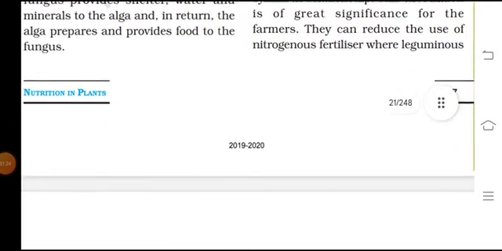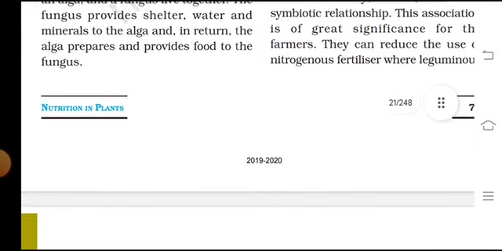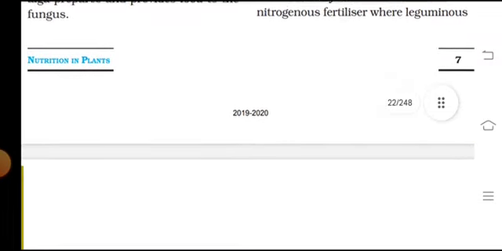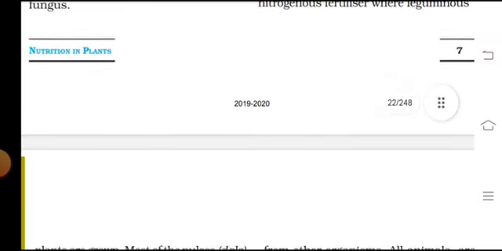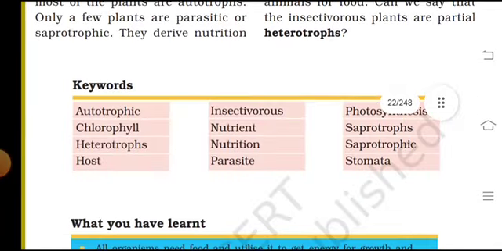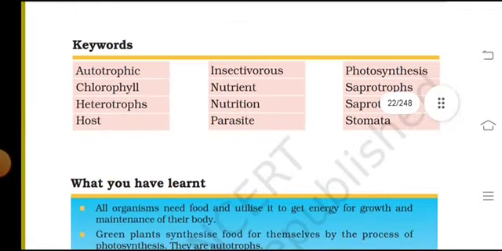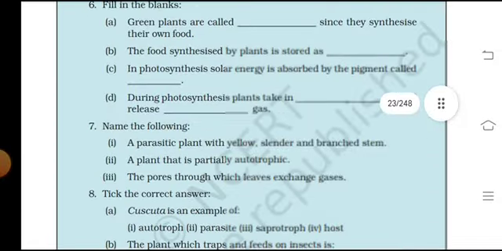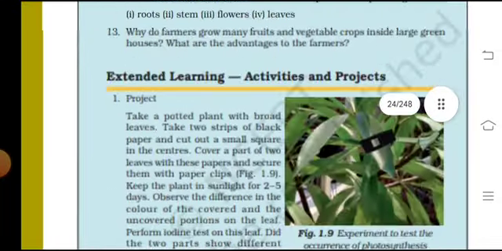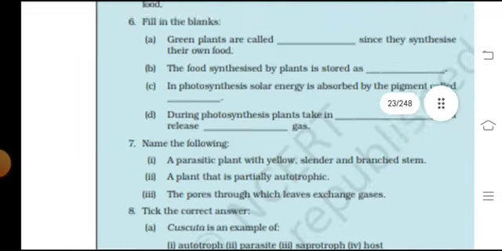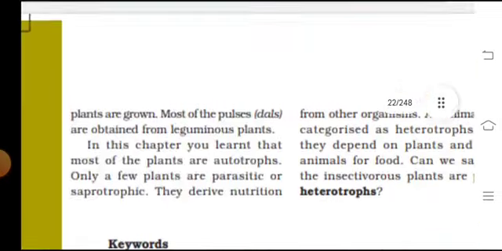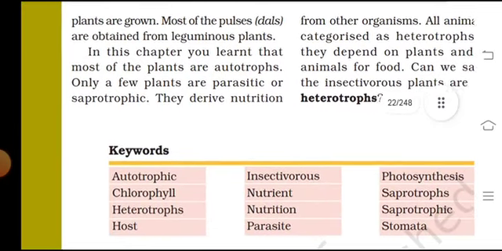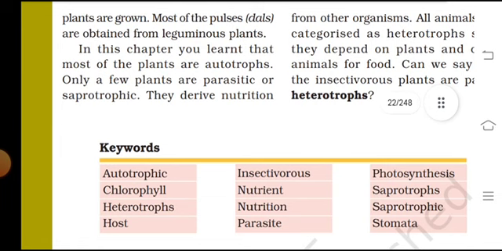This association is of great significance to farmers, as they can reduce the use of nitrogen fertilizer where leguminous plants are grown. Most of the pulses and dal are obtained from leguminous plants.